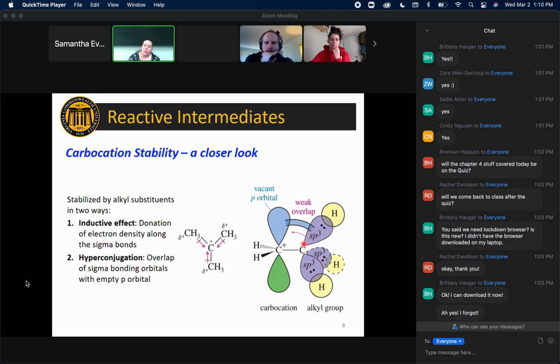You can imagine how if you put one methyl group on, this helps a little bit, and then if you put a second methyl group on, it would help a little bit from this side, and a third methyl group would help a little bit from that side. So this hyperconjugation, for me personally, really helps to explain why the more substituted carbocations are more stable.